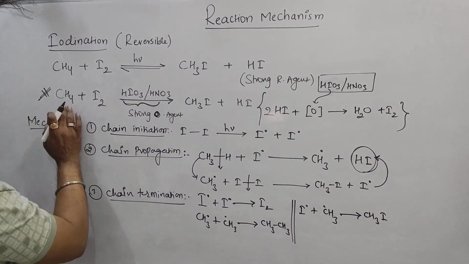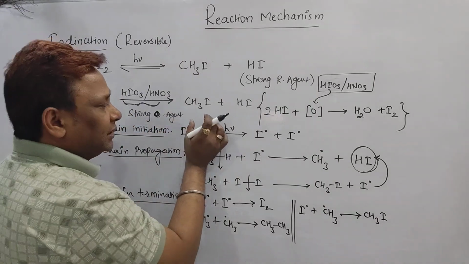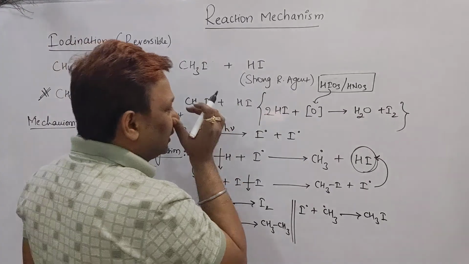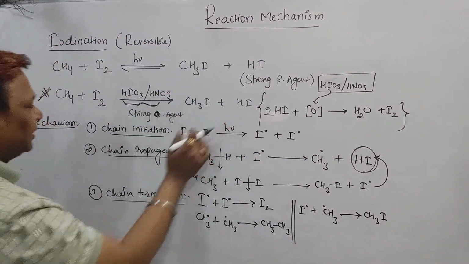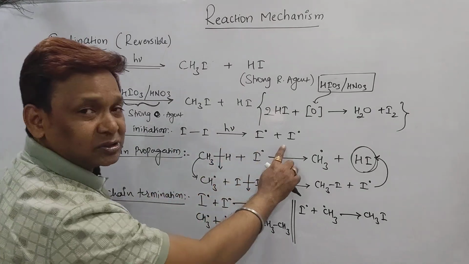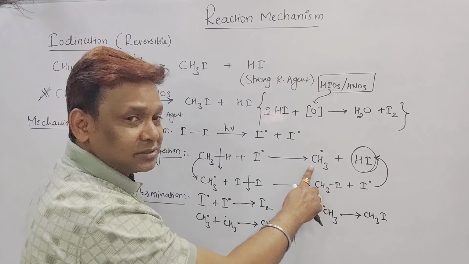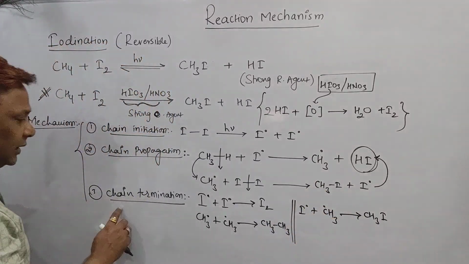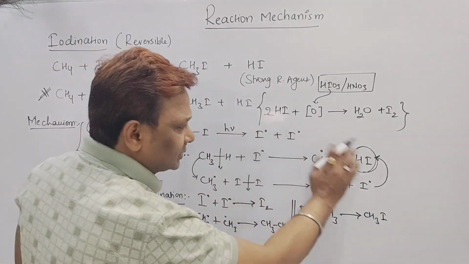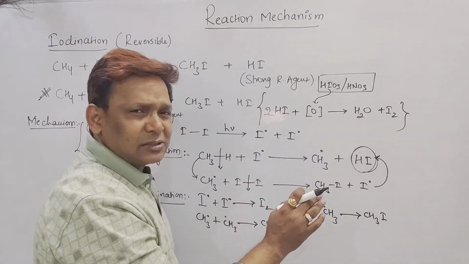This means the methane combined with the iodine in the presence of a strong oxidizing agent will give CH3I and HI. Now to show these steps, I should go with the mechanism in 3 steps: initiation, formation of iodine radical; propagation, formation of CH3 radical and I radical; and termination, beta. In this process, wherever the I radical you are able to get, what radicals are we getting?